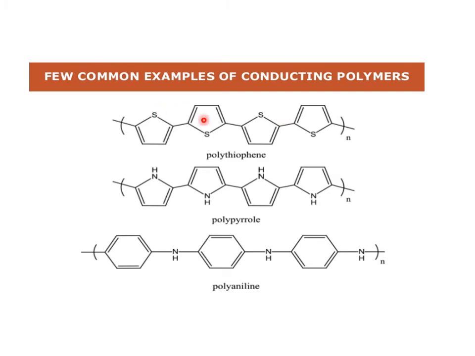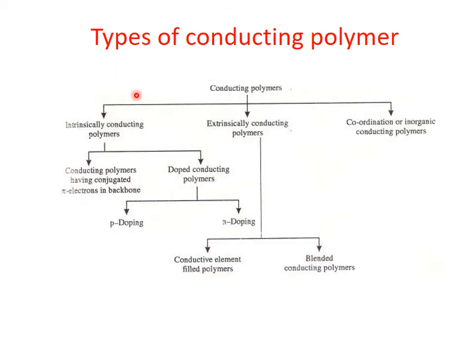A few common examples are polythiophene, polypyrrole, and polyaniline. If you see here, delocalization of pi electrons is there throughout the ring, throughout the whole molecule, and these are the known examples of conducting polymers.